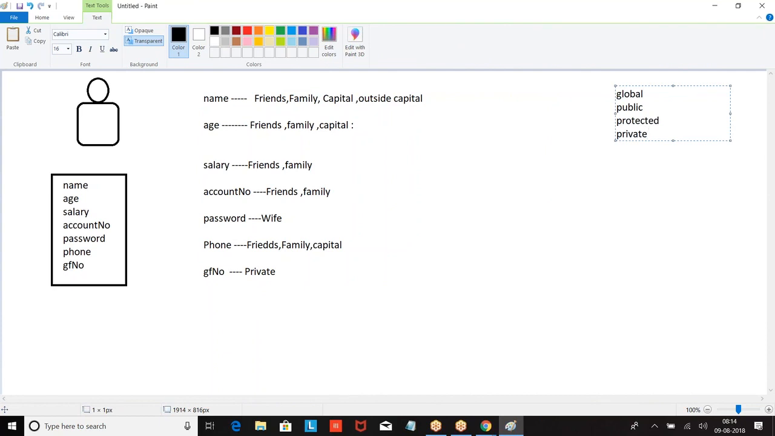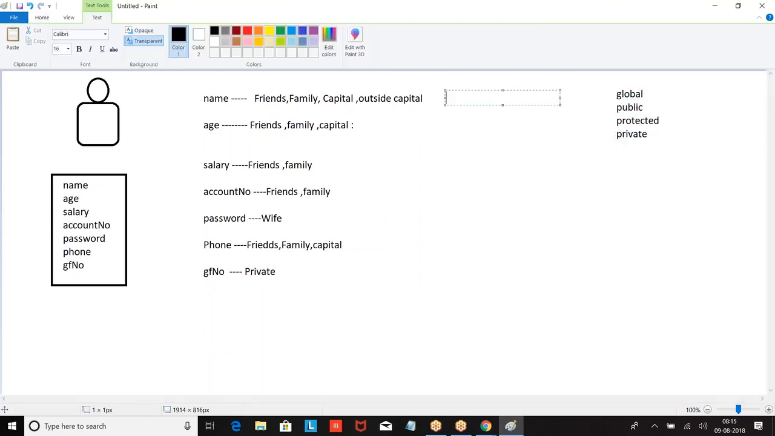This will specify the scope of the data. This will specify the accessibility of the data, where you can use this data: within the application, outside the application, within the class, within the child class. In the class, I am defining a variable. That variable can be used only within the class, or within the child class also, or within the application, or outside the application. Where we can use it is given by global, public, protected, private.